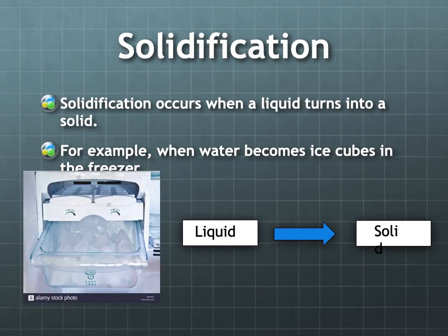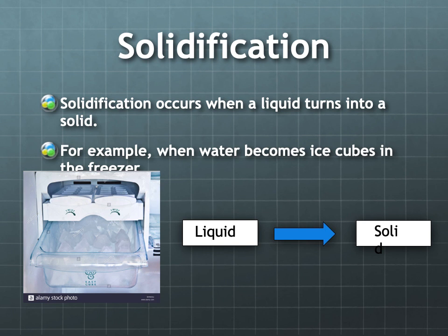So another example of physical changes through cooling is solidification. And this occurs when a liquid turns into a solid. And just like with the word vaporization, we have a nice clue in this word. We can actually take the word solid out of solidification. So just like with vaporization, the end product was vapor, we know with solidification, what we end up with is going to be a solid. So it gives you a hint in the word about what it means. Solidification means going into a solid.